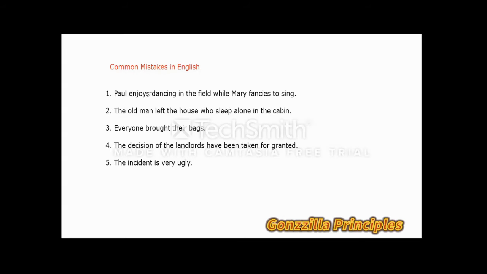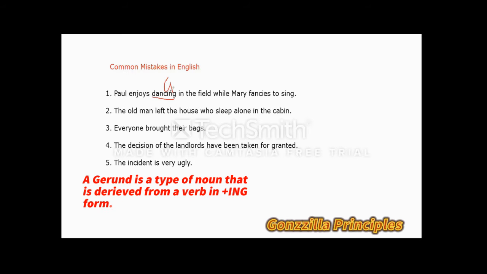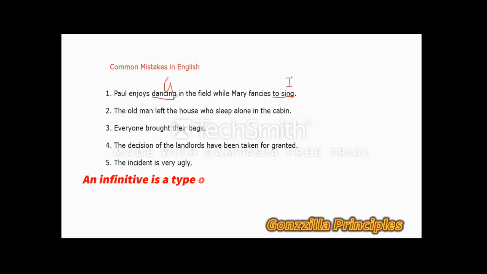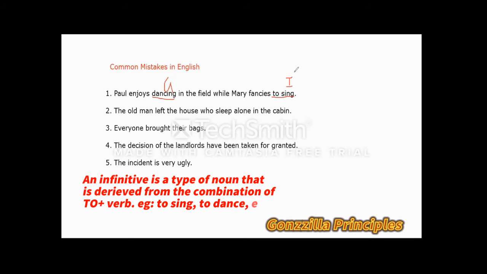I start off with this word here, dancing. That is a gerund. And the rule of gerund states that once a gerund is used in the first part of a sentence, a gerund must conclude it. Here you have to sing, which is an infinitive. Infinitive and gerund are both known as nominalization. For this sentence, it is grammatically inappropriate because I've started off my sentence with a gerund, then I'm ending up with an infinitive. This is totally out of place.